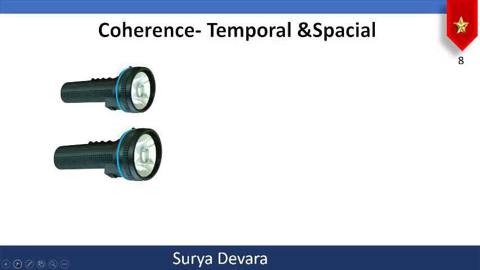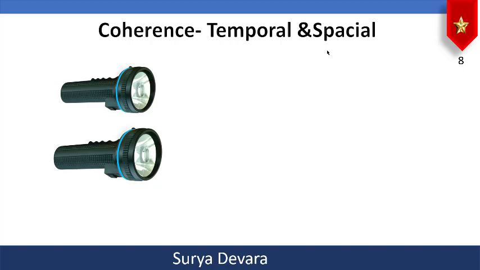Now for example, you have a torch light, and when you switch it on and put a screen here, what do you observe? You will observe some sort of an illumination. Now you use a second torchlight, then what happens, or what do you observe on the screen? You will definitely observe more amount of intensity on the screen, almost like a uniform illumination on the screen.